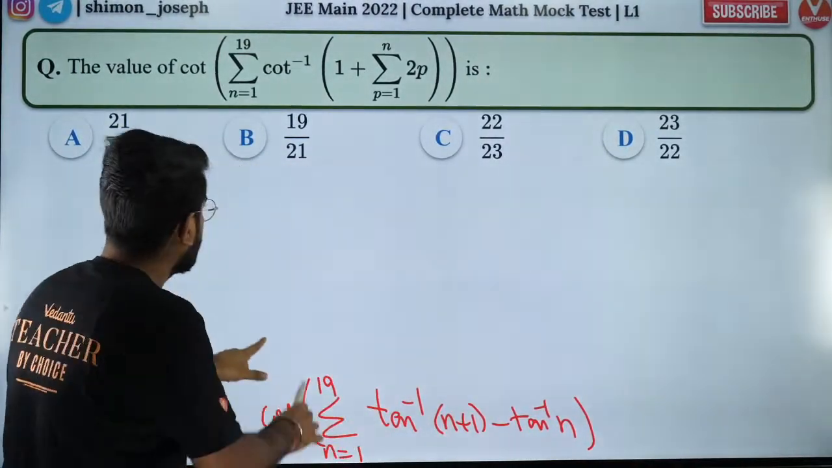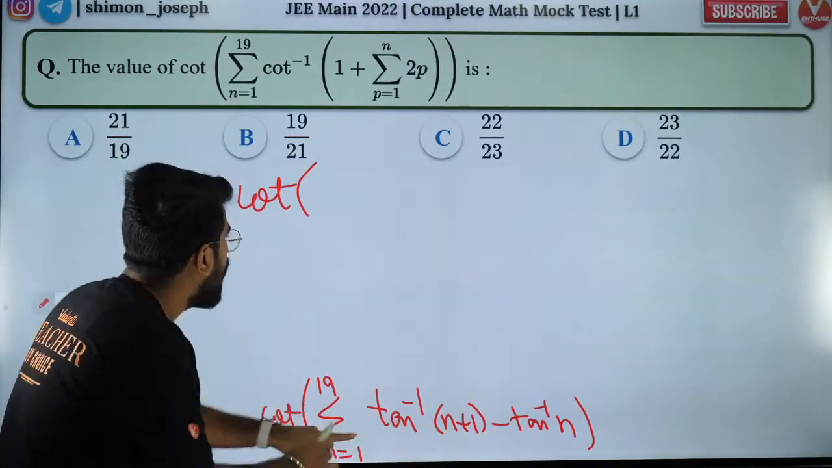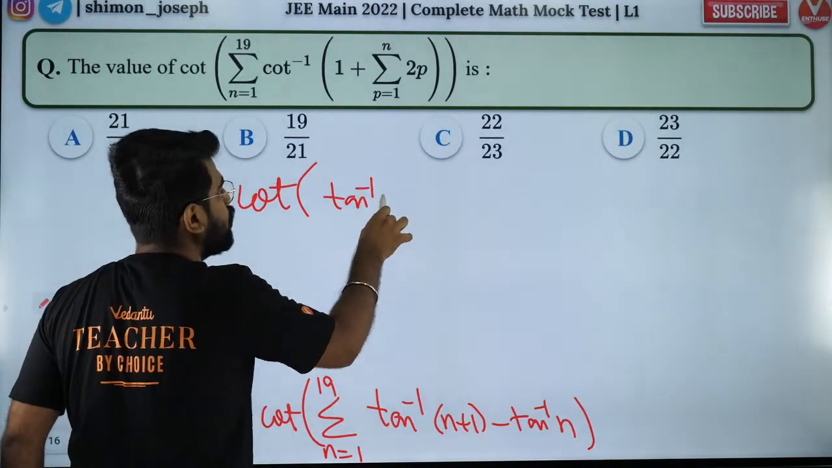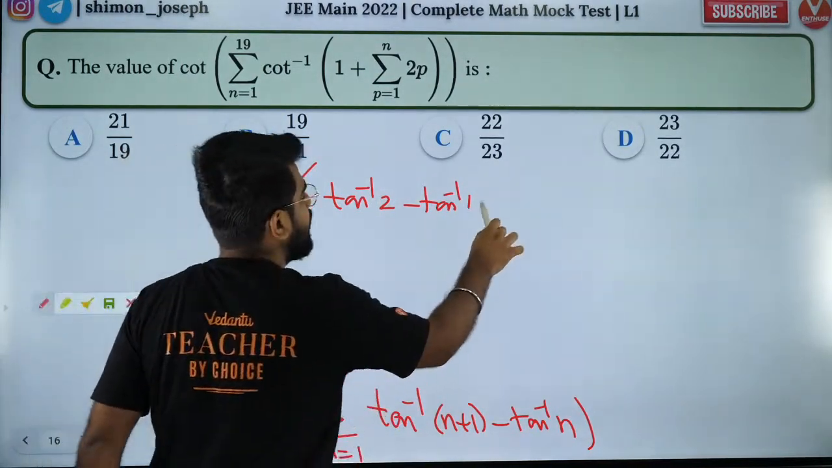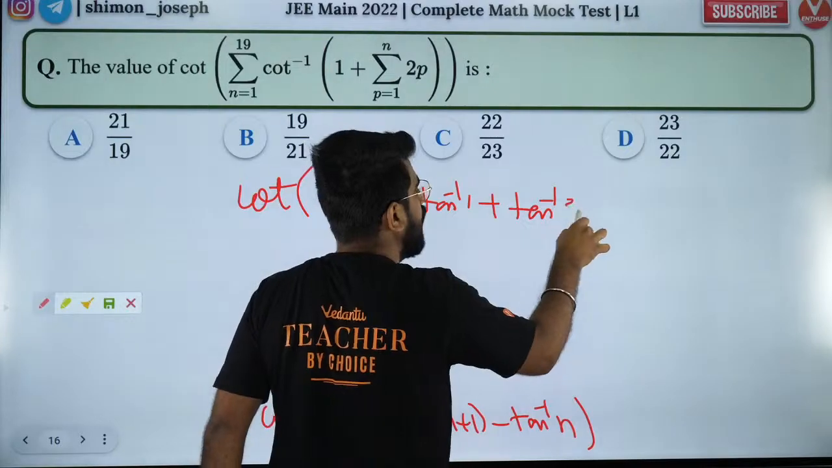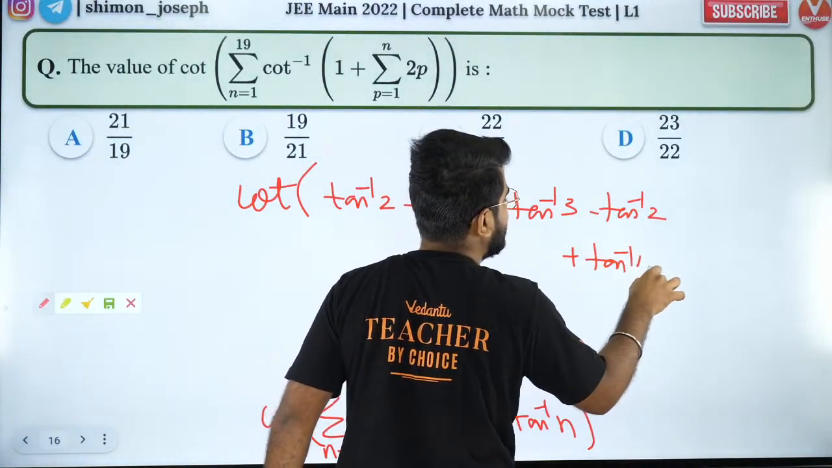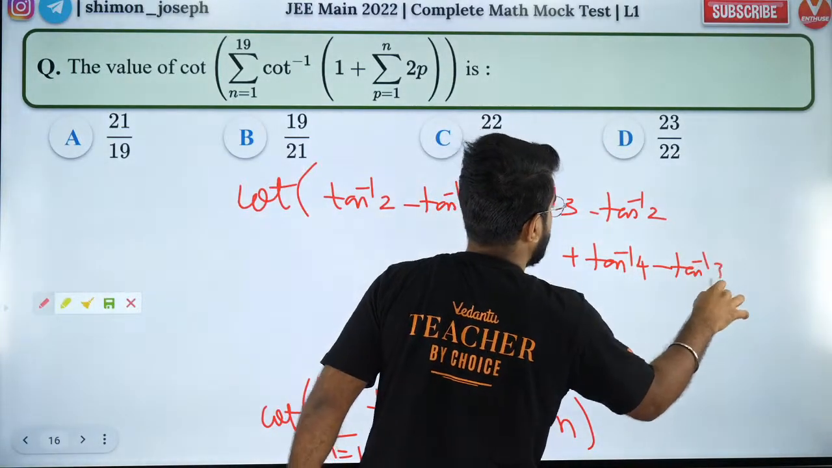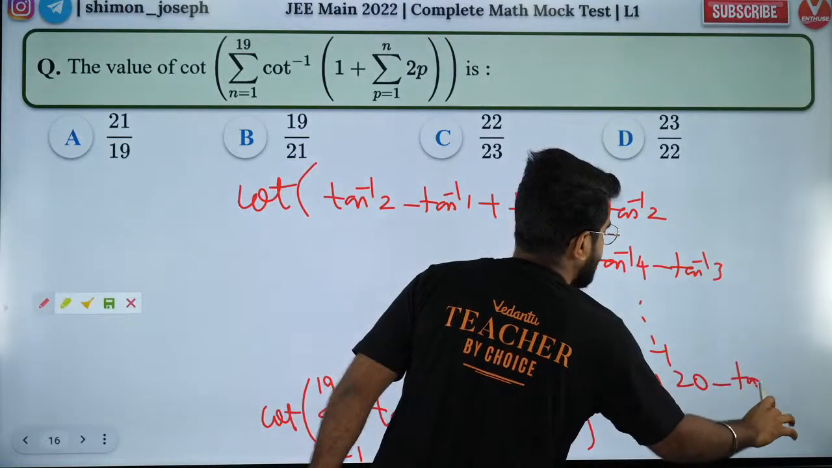Now let's expand it. So n is 1 means what? N is 1 means I'll have tan inverse of 2 minus tan inverse of 1. Now next n will be 2. So if n is 2, I'll have tan inverse of 3 minus tan inverse of 2. Then you'll have n equal to 3, so you'll have tan inverse of 4 minus tan inverse of 3. Like that, it'll keep going till n equal to 19. So tan inverse of 20 minus tan inverse of 19.